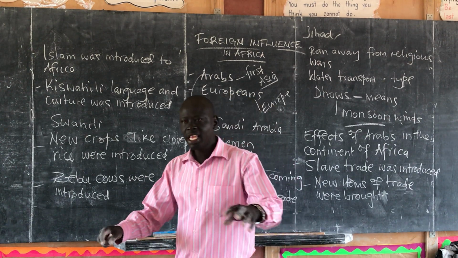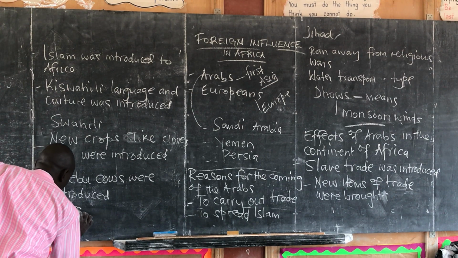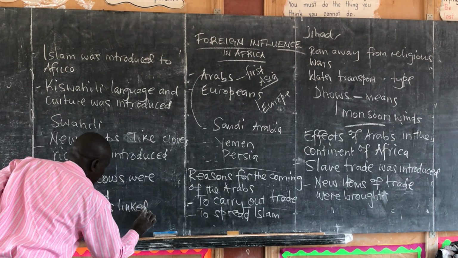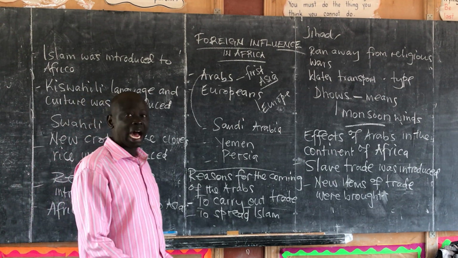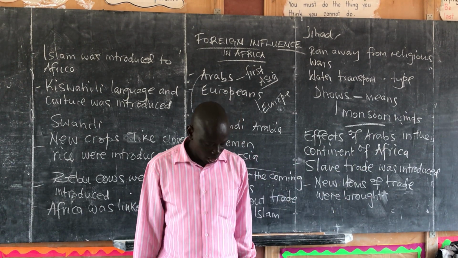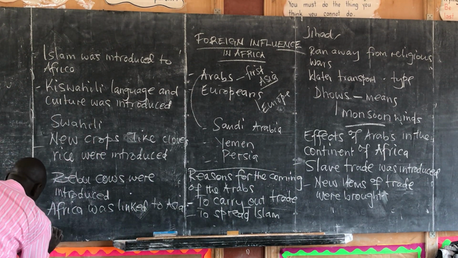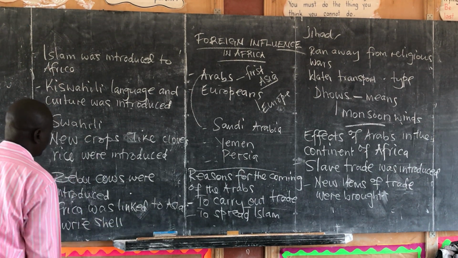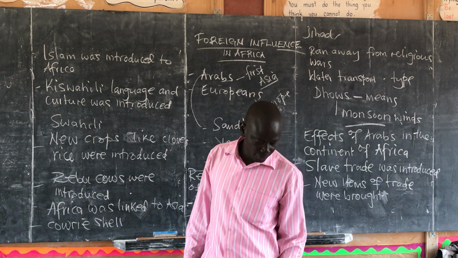Then the Arabs linked Africa to Asia. Africa was linked to Asia. So there was that connection between Africa and Asian countries. That's the link we are talking about. The connection between the two continents. They also talk of cowrie shells as a form of money was brought to Africa. So those were the changes that were brought to Africa.